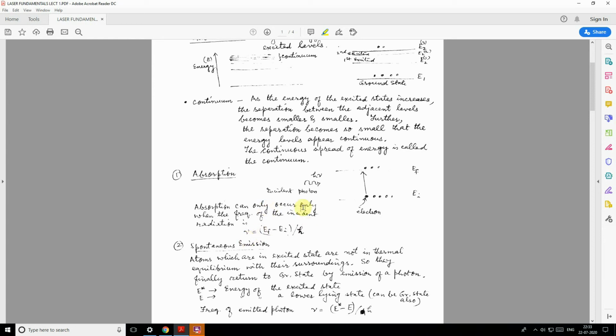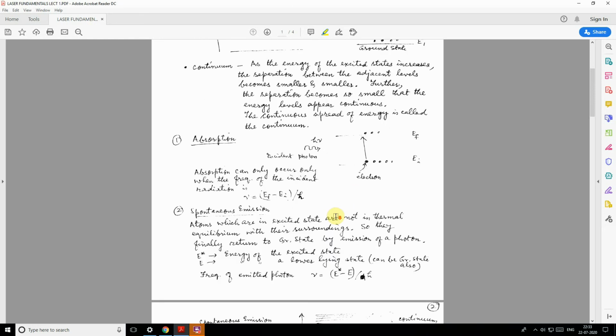This we may call an interaction of radiation with matter. Now what happens? The absorption is solely in presence of a radiation or a photon, we can say, on one side.